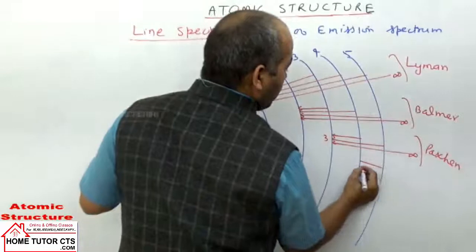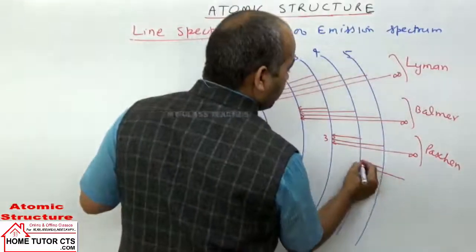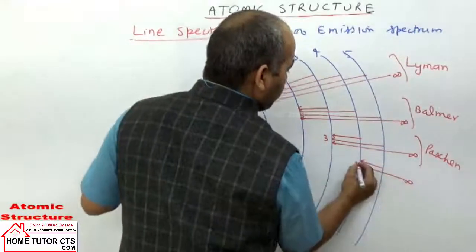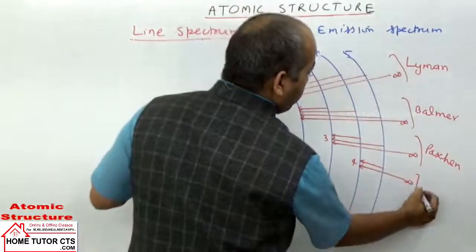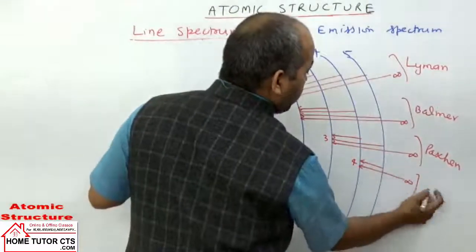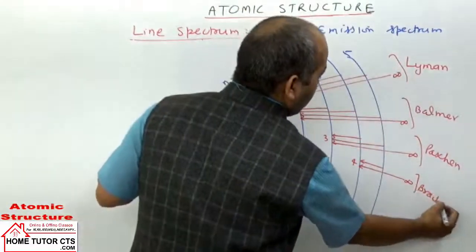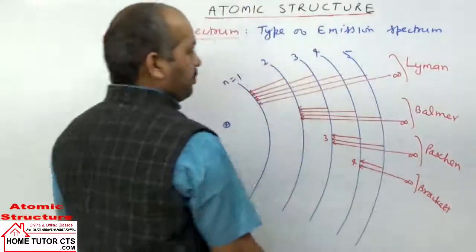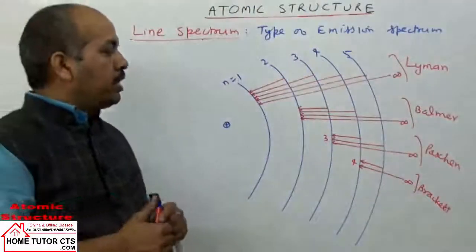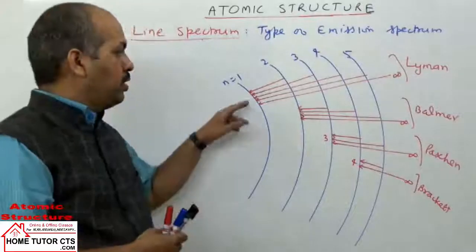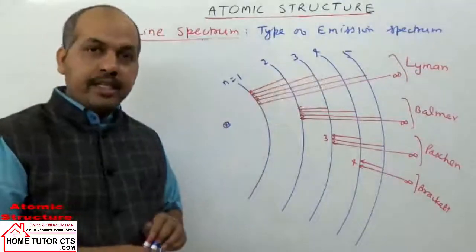Electron coming to the fourth orbit in different possibilities, lines of the Brackett series, and so on. So depending on which orbit the electron comes to and from which orbit, we can decide the series.